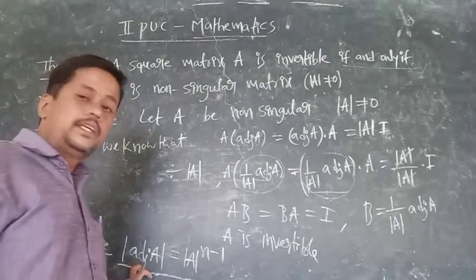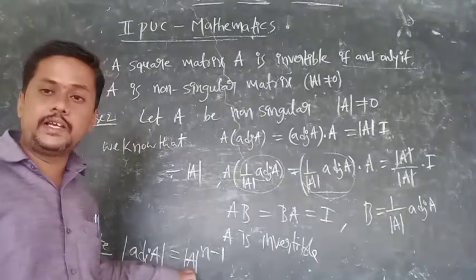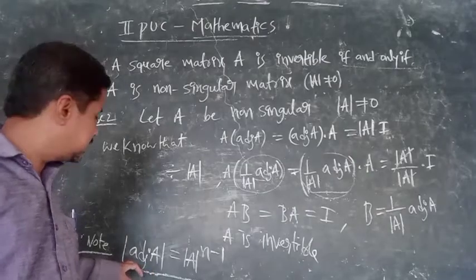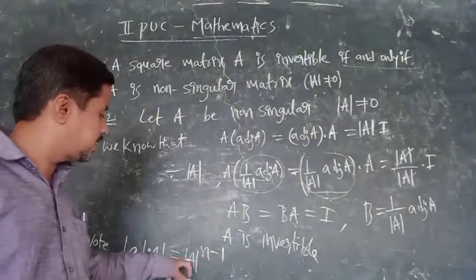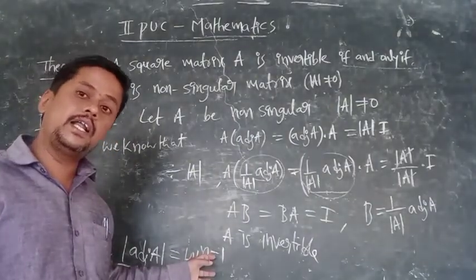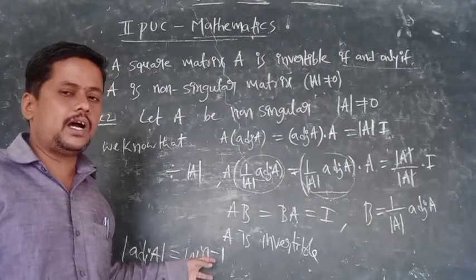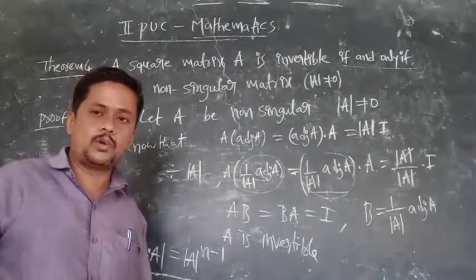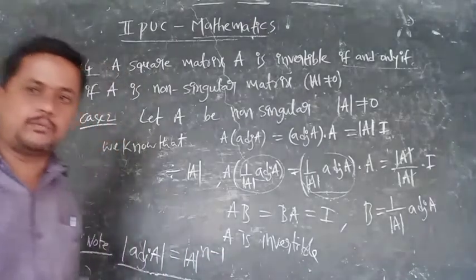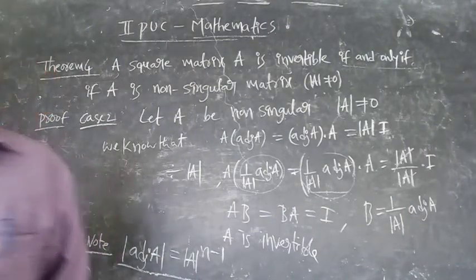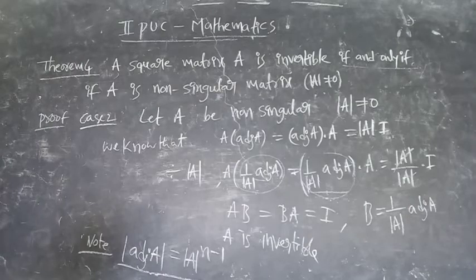They will give the det A value and ask for the answer. Det of adjoint A is equal to det A to the power of n minus 1, where n is the order of the matrix. Now this is very, very important. These theorems are very, very important.